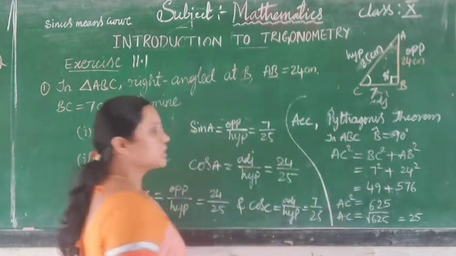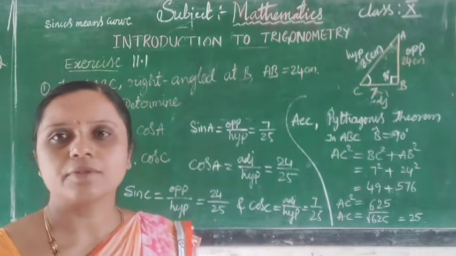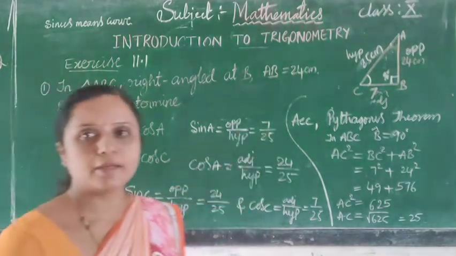Okay, so in this way we can find the ratios of the angles in a right angle triangle.